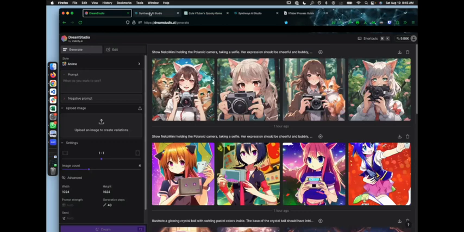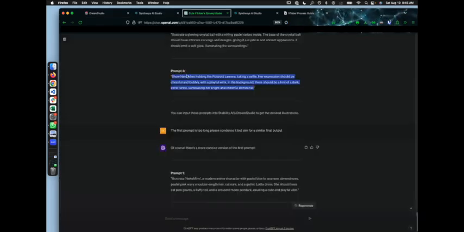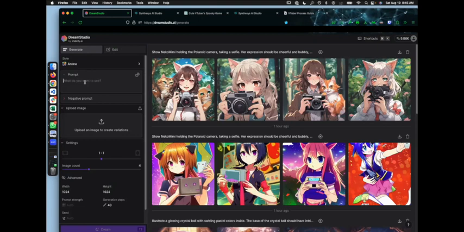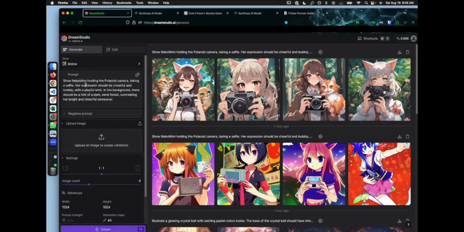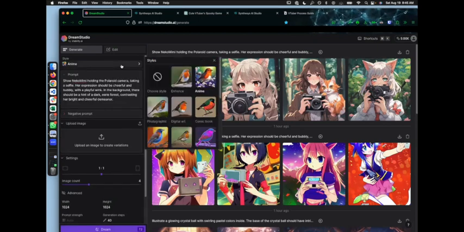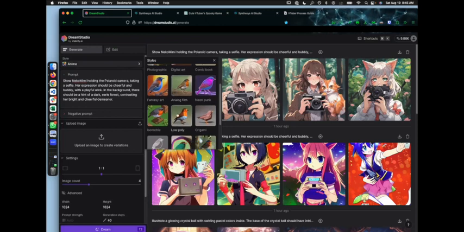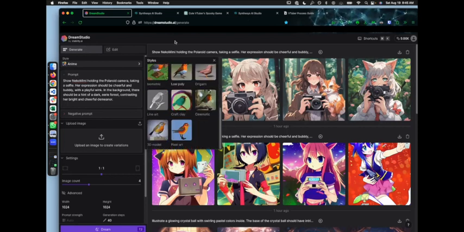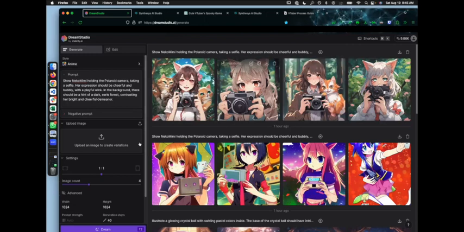So I would take this prompt here, copy it, paste it into here. Depending on the style, you might need to pick a different style. So I did anime because this is kind of like the whole VTuber thing, but there's other tools we can use here too, right? And I'll grant you access to Dream Studio AI so we can work on some additional projects further together. And this produced this output, which is pretty good. So I'm happy with this. I'm pretty happy with this output.